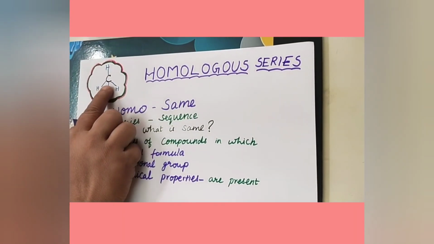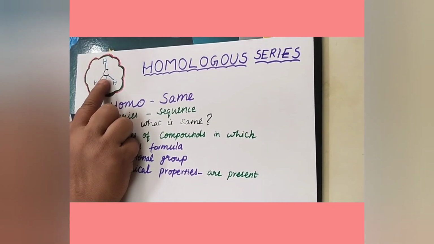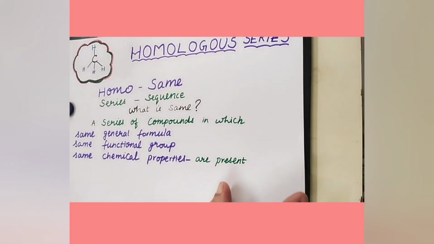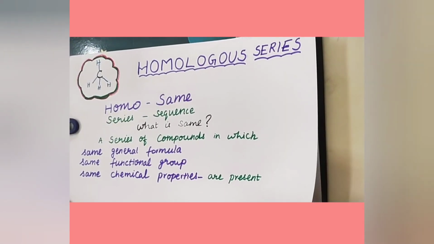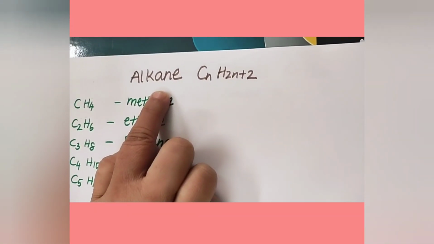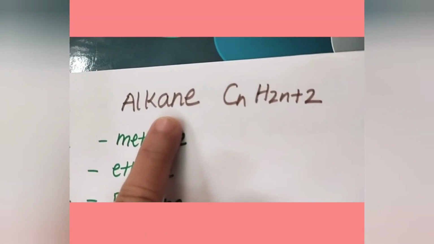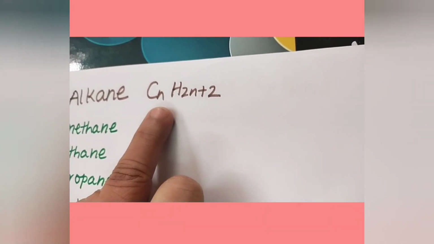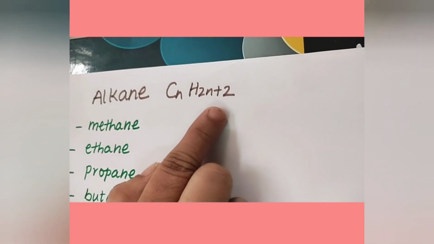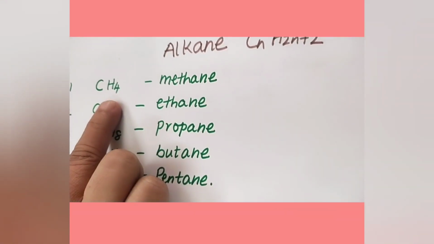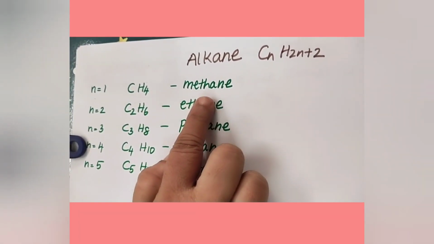Carbon is a treasure box. In carbon compounds, we are able to see this homologous series. Shall we try a series like that? Here is the alkane series. The last three letters you must notice: ANE. It has a general formula CnH2n+2, where n can be 1. When n is 1, the formula is CH4, methane.